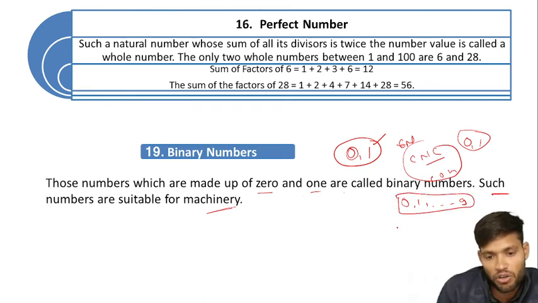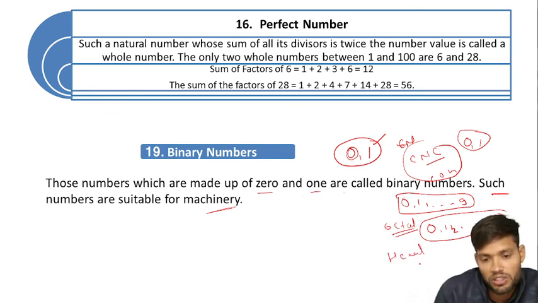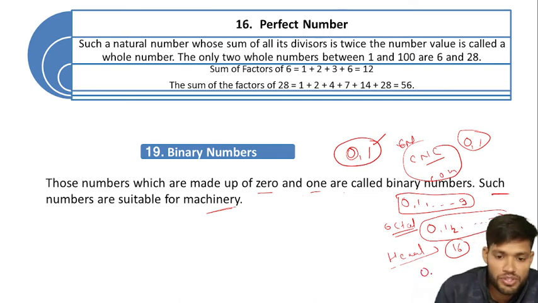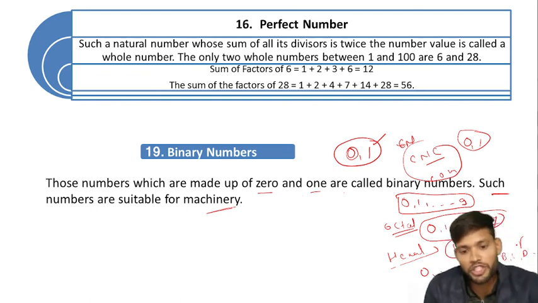Another one is the octal number. Octal number contains 8 digits, 0, 1, 2, 3, 4, 5 up to 7. And hexadecimal also, just like binary, octal, decimal, and hexadecimal contains 16 digits, which start from 0, 1, 2 up to 9. After 9, A, B, C, D, E and F are all units of hexadecimal.